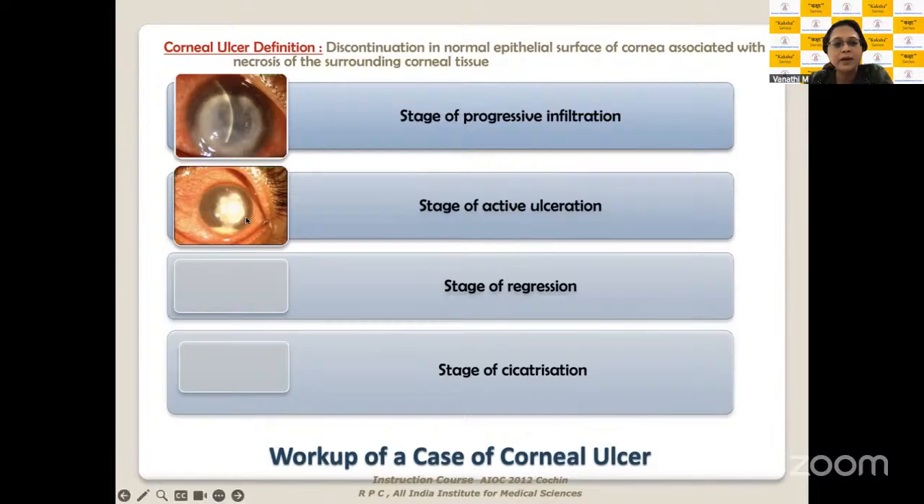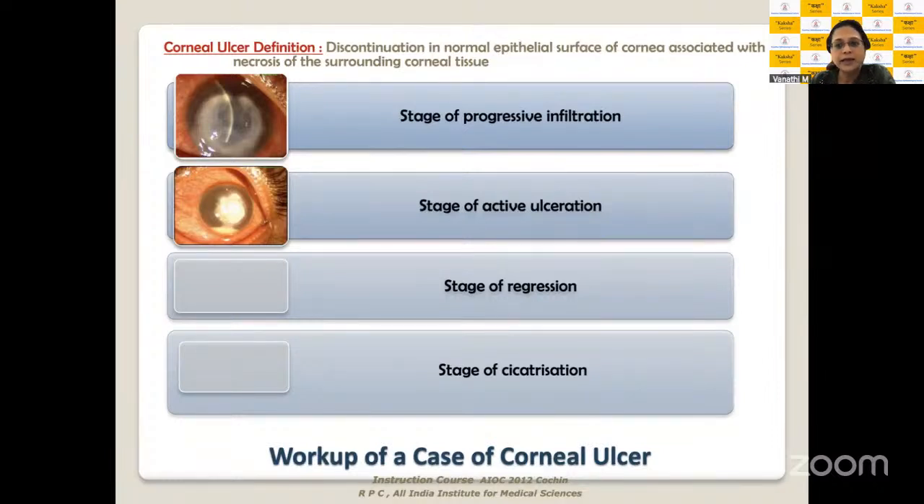Here you have the stage of ulceration which follows it. The infiltration has caused a break in the continuity of the ulcer. It's spreading onto the adjacent layers of the corneal tissue and to the deeper layers, and is also inciting an anterior chamber inflammatory reaction. So that's the stage of active ulceration. From there, it would move on to a stage of regression if the infection is being contained for whatever reason.